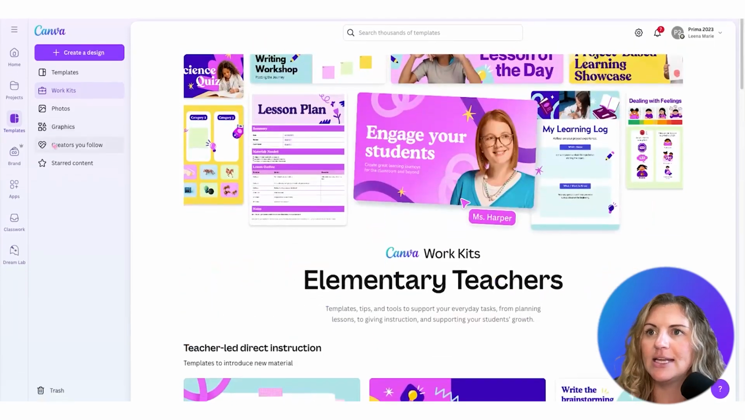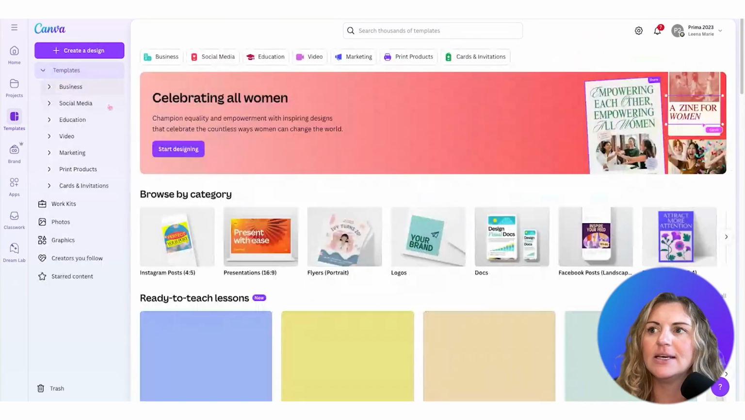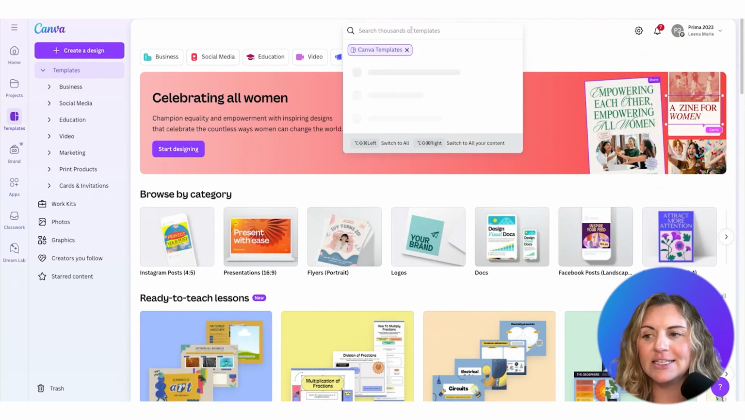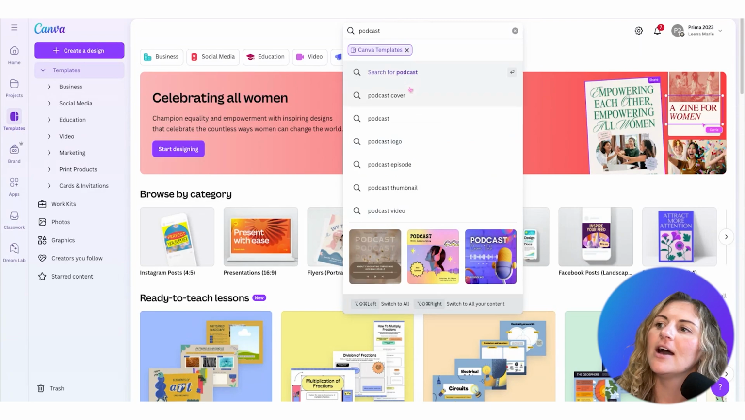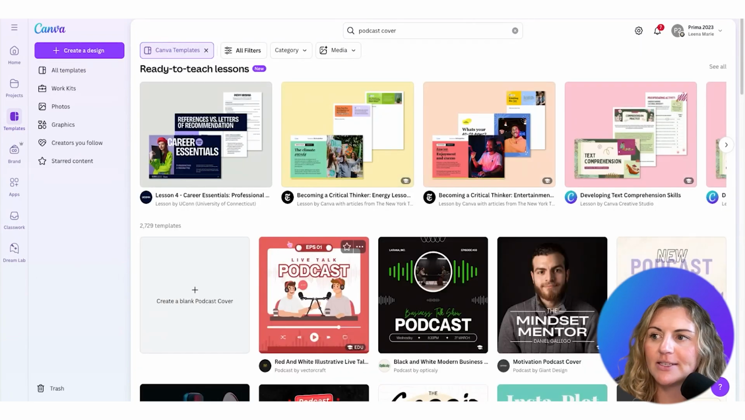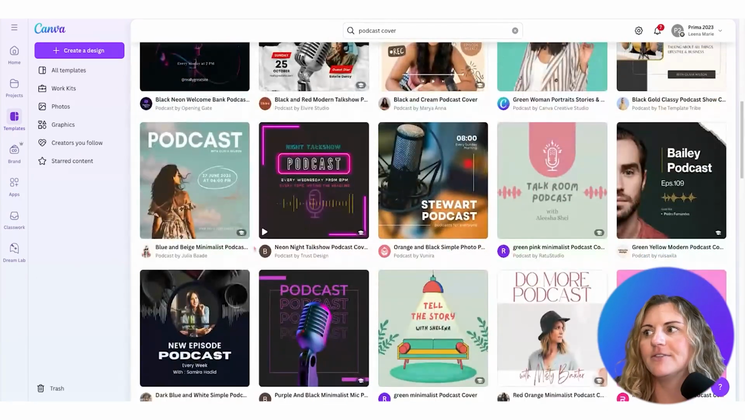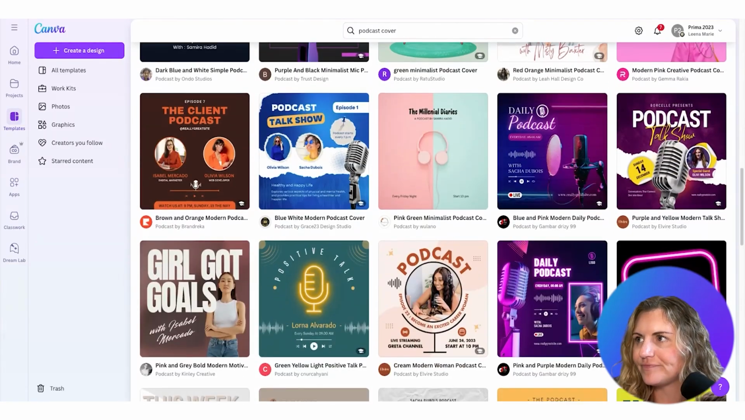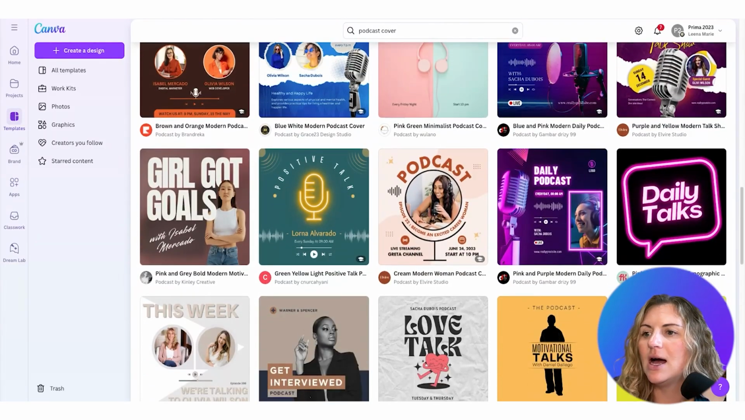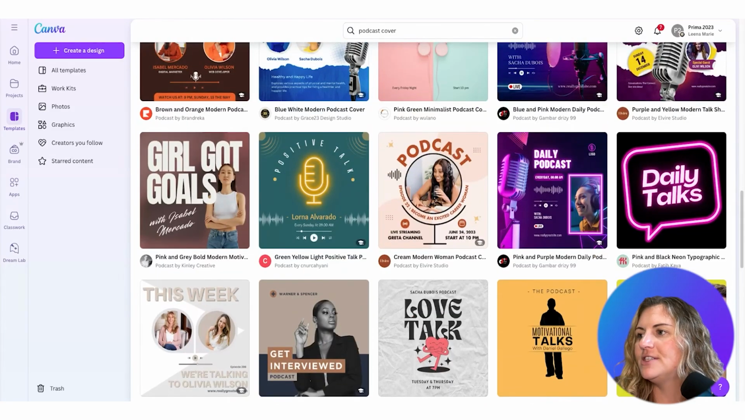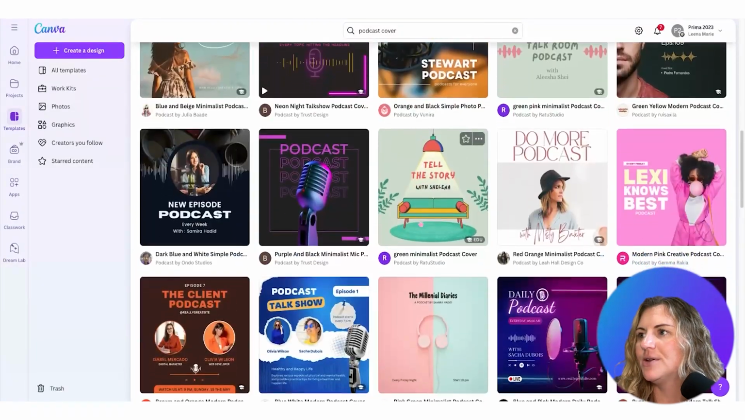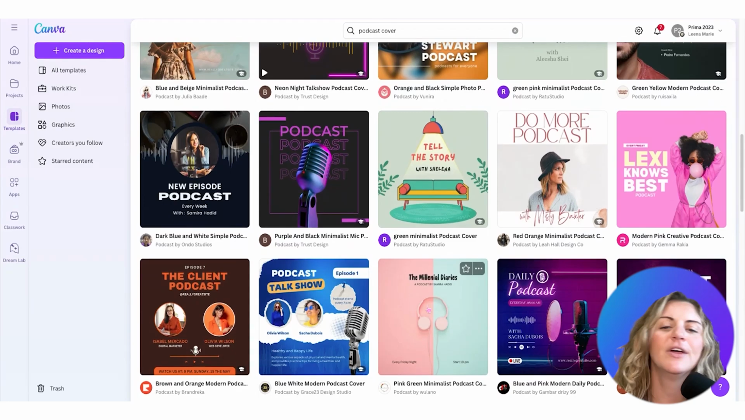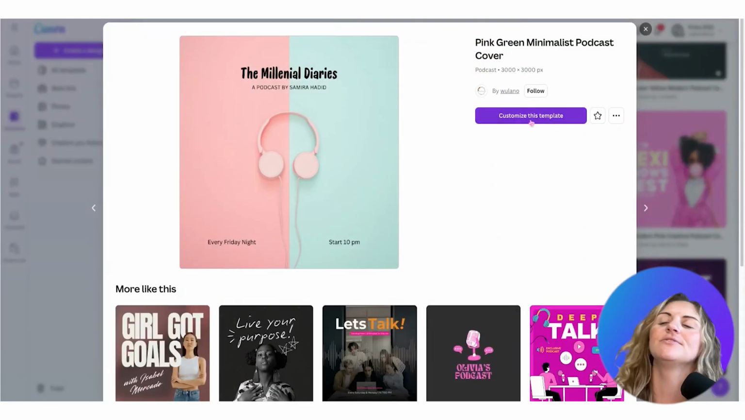And now I'm going to go to the templates. Now you could find an existing template, but for this case, I'm actually going to do podcast cover, and I'm going to click on a podcast cover, and I'm just going to find a podcast cover that really speaks to me. And so for the interest of today, I'm just going to do this one right here, and I'm going to customize this for myself.